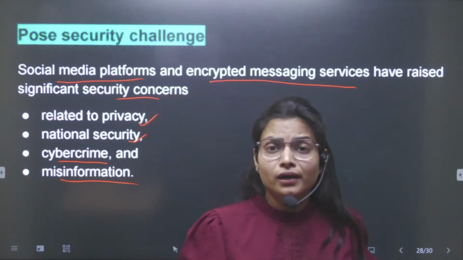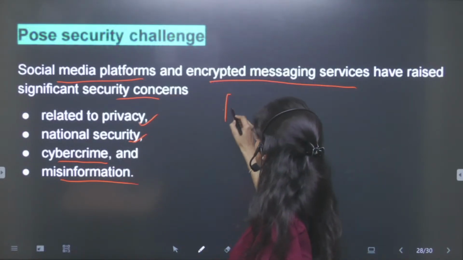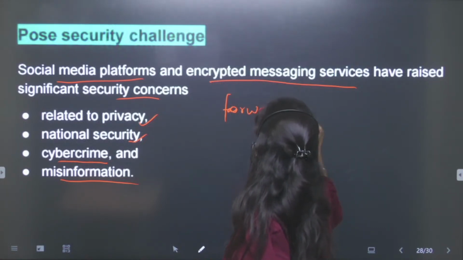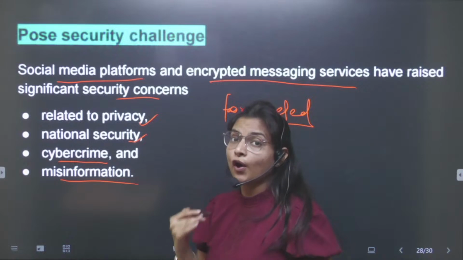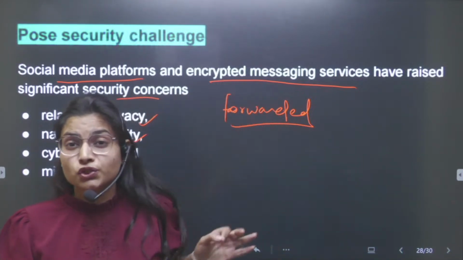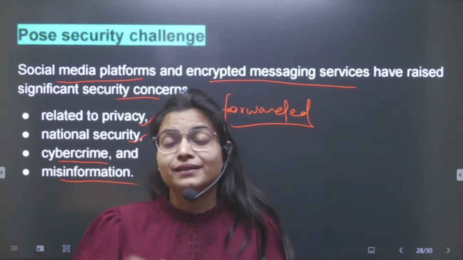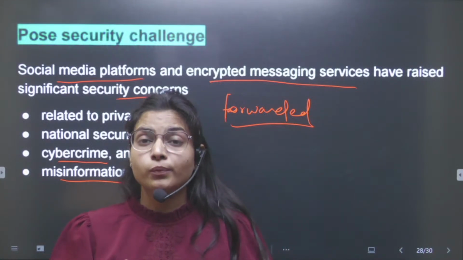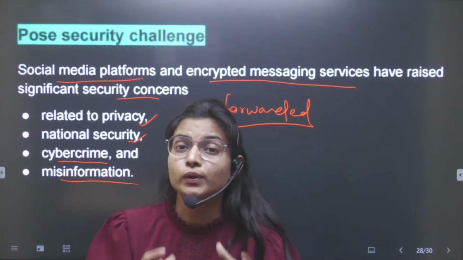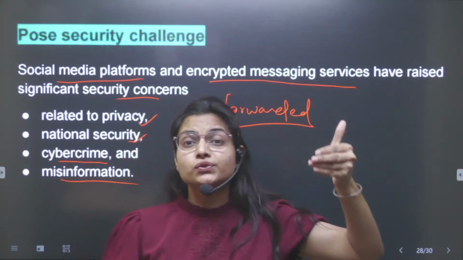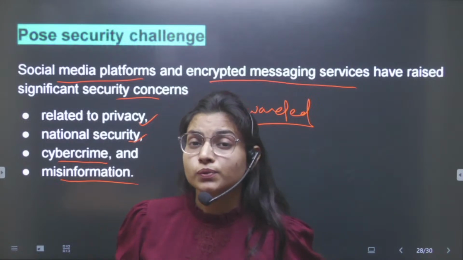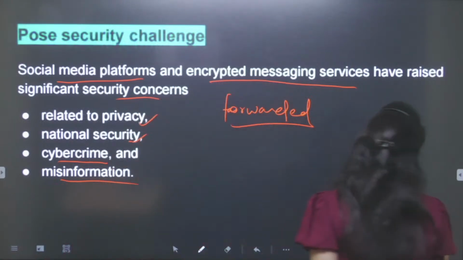But if you know, WhatsApp has also created a feature: whenever you forward a message, it shows that it is forwarded. It has been added by WhatsApp only to curb forwarded messages, because these are leading to more violence and spreading rumors and fake news as well.